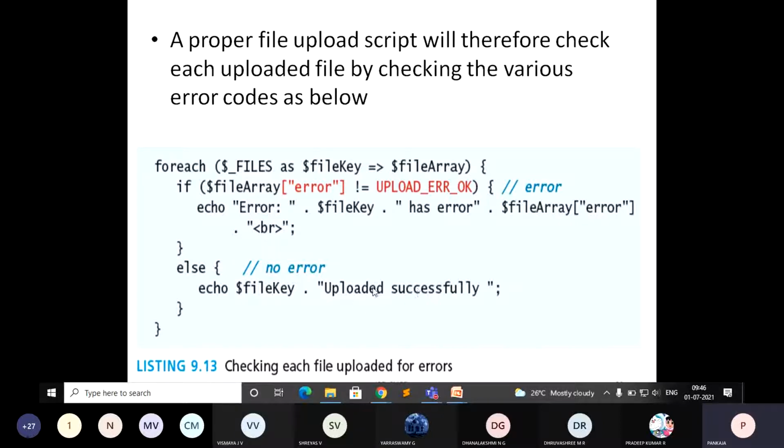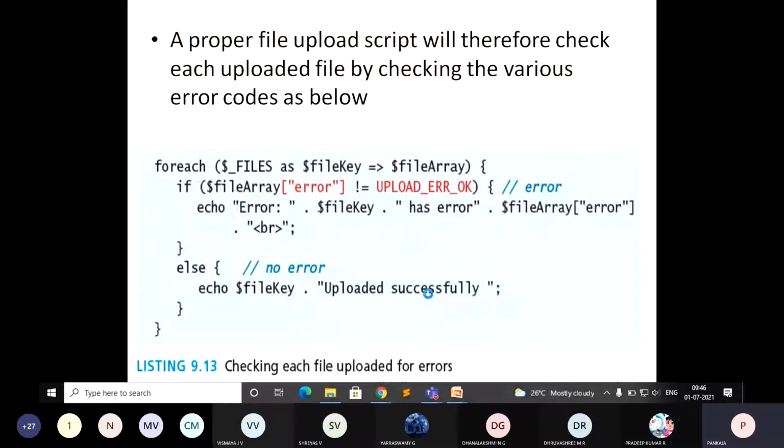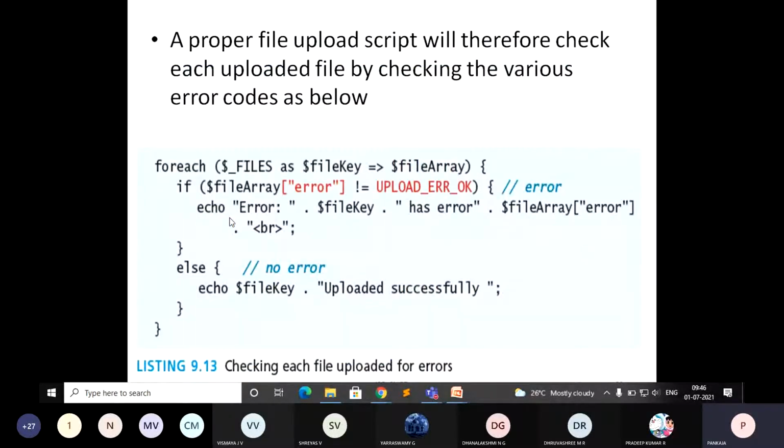Normally, if the type and the size are specified properly from your side, you will get the message that the file uploaded successfully. You can check it like that for all other conditions. Here we are mainly checking for the error. If there is no error, then you have to display upload successful.